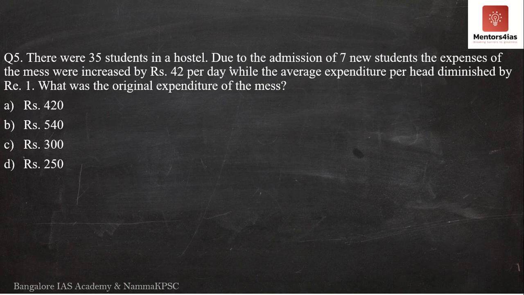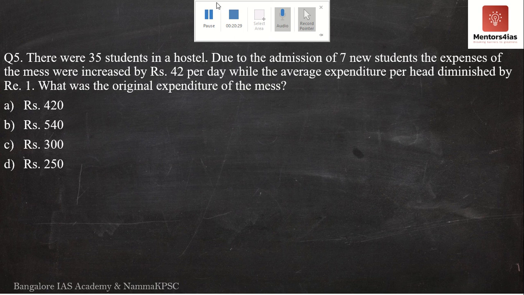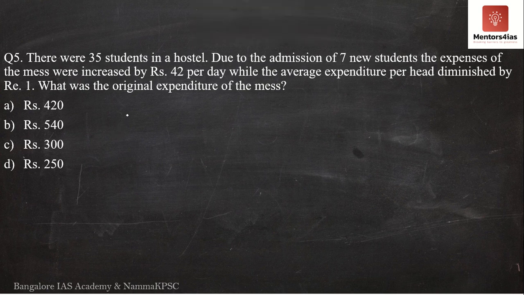Question number 5. We are now moving over to the fifth question. Question number 5 says, there were 35 students in a hostel.